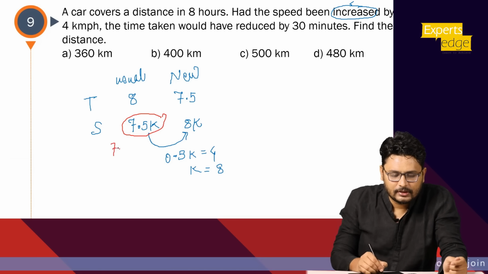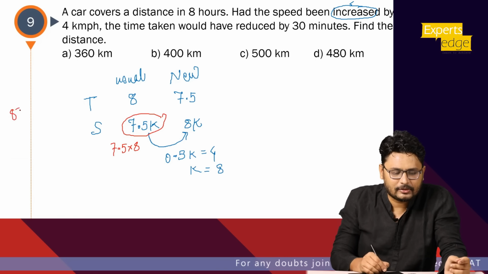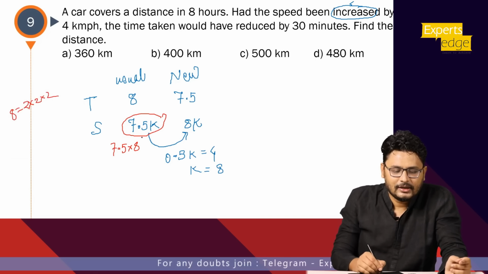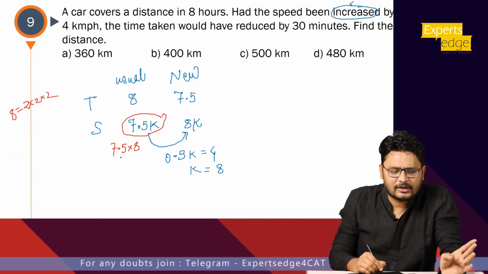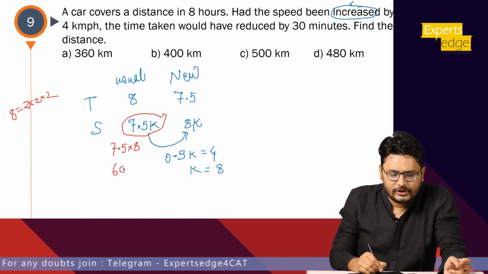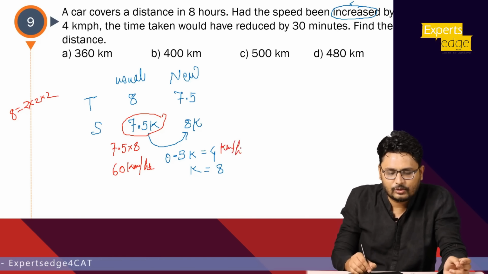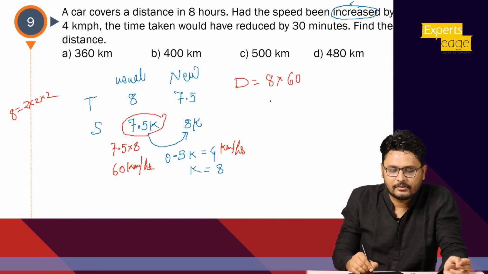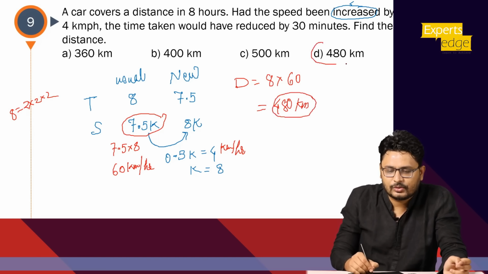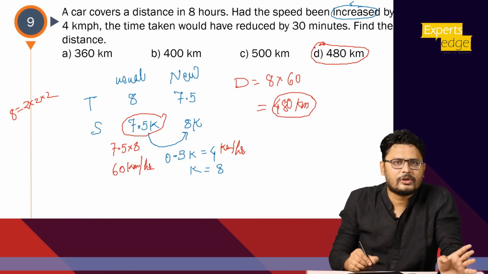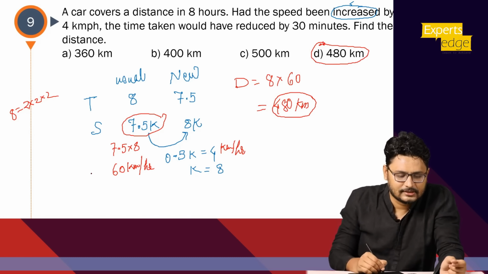So if k comes out to be 8, what would be speed here? 7.5 into 8. 8 मतलब कुछ नहीं, 3 बार डबल करना है. 8 is what? 2 into 2 into 2, right? तो बेसिकली 3 बार डबल कर दो. 7.5 का डबल 15, 15 का डबल 30, 30 का डबल 60. तो यूनिट ऑफ दिस 60 विल बी किलोमीटर पर आवर, because this 4 का यूनिट was किलोमीटर पर आवर, तो no need to convert it, right? So what is the distance? It is 8 into 60. Alright, so 480 kilometers should be the answer of this question. I hope this is clear. We are yet to start with level 2 questions. We are on to level 1 only. So just please understand this.